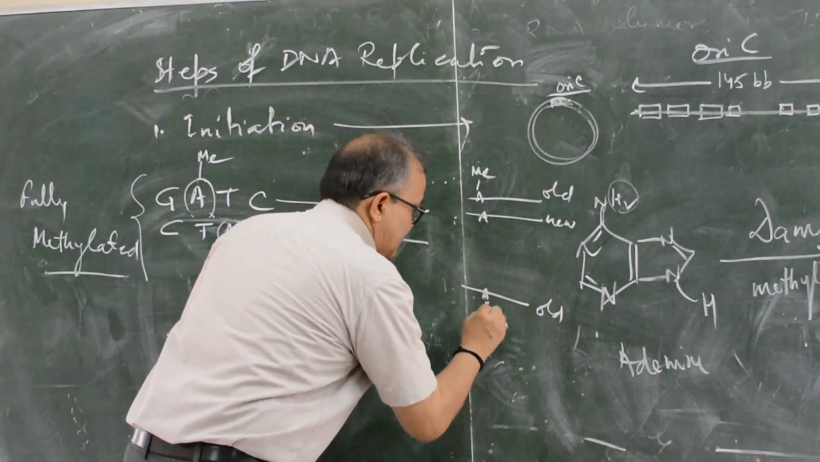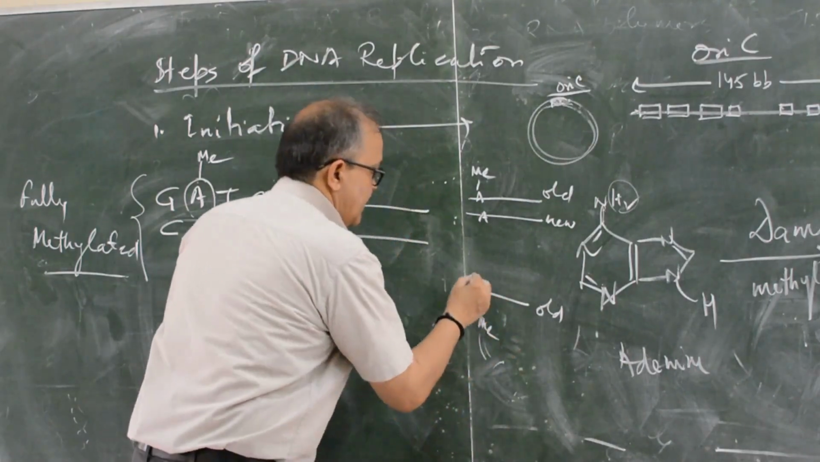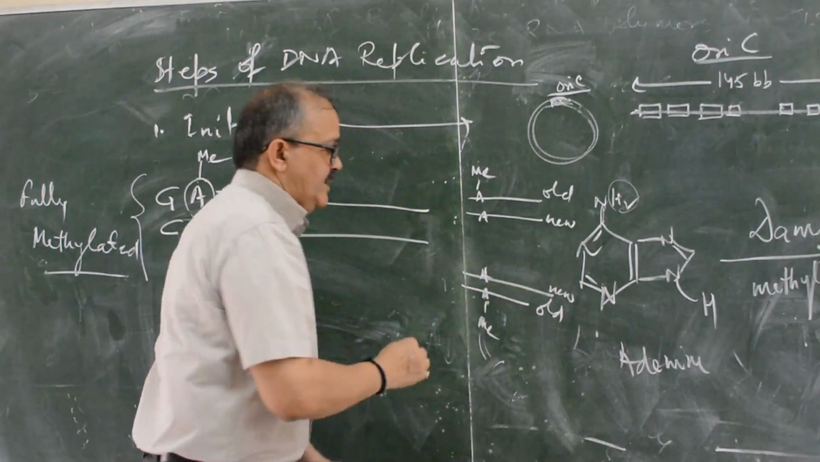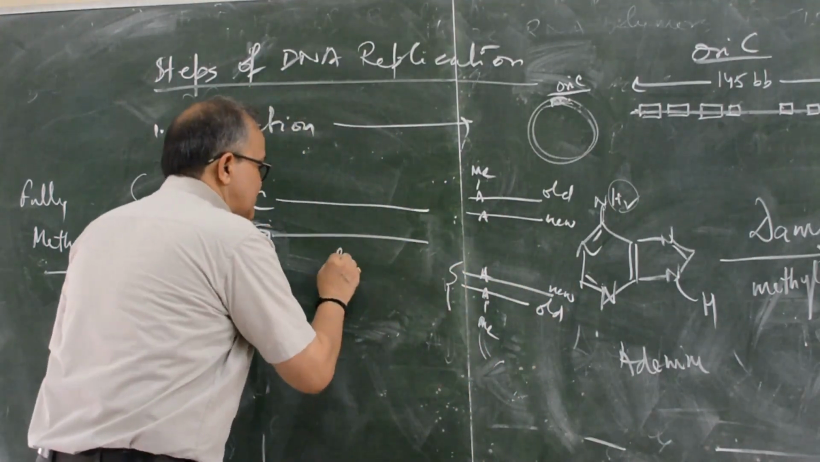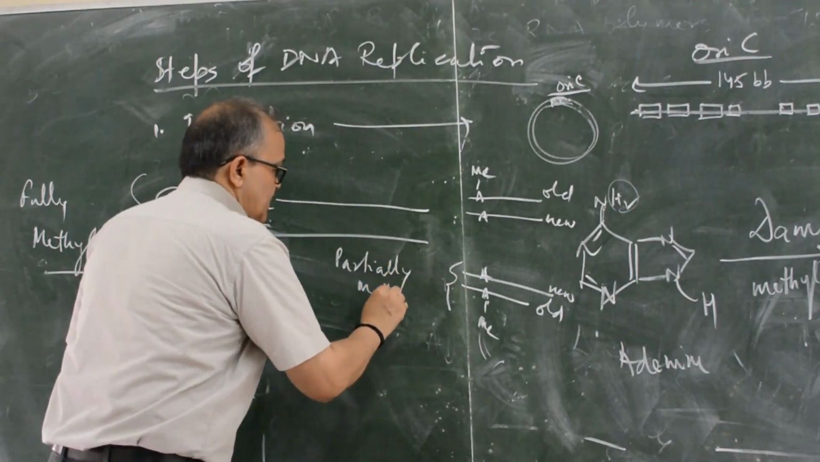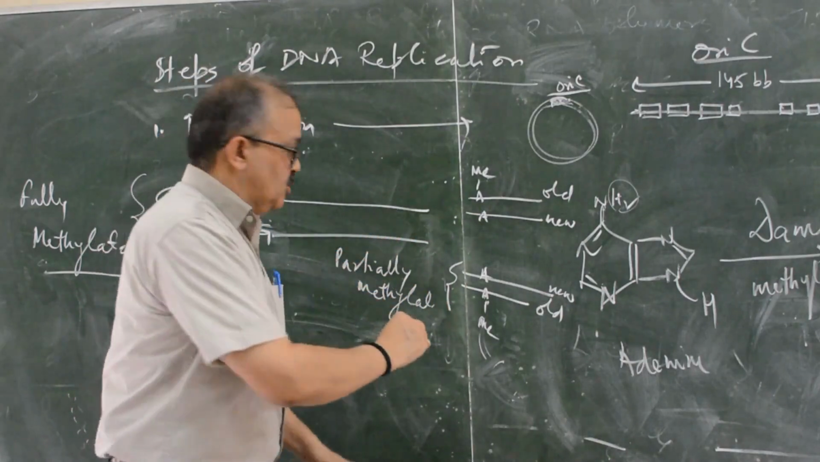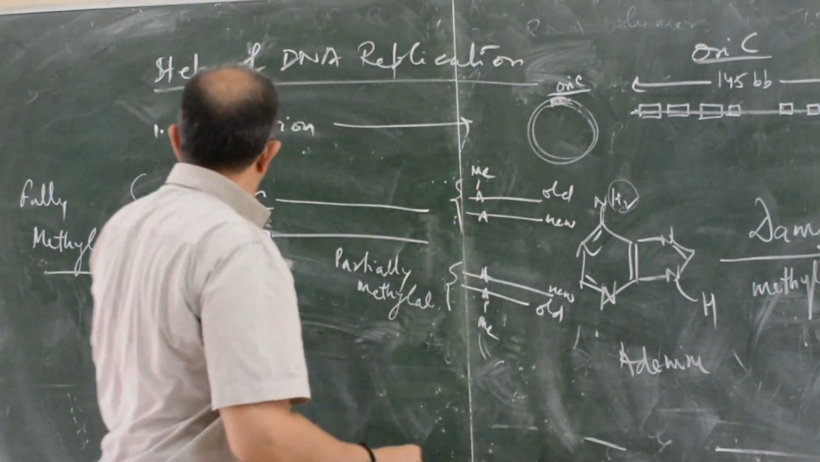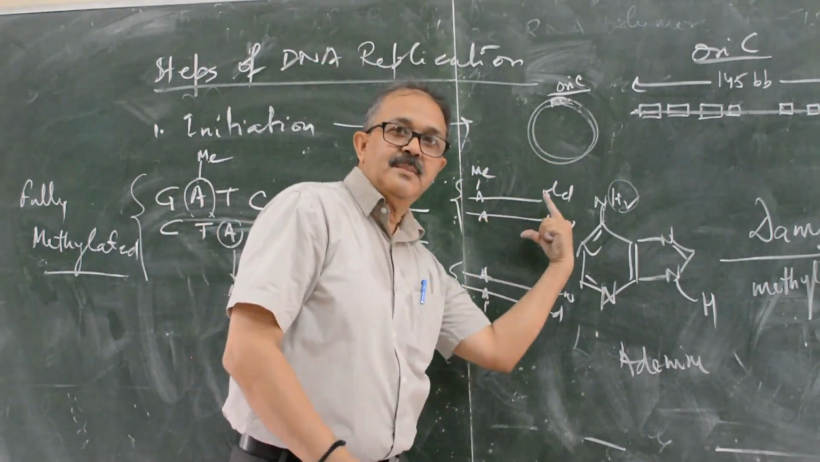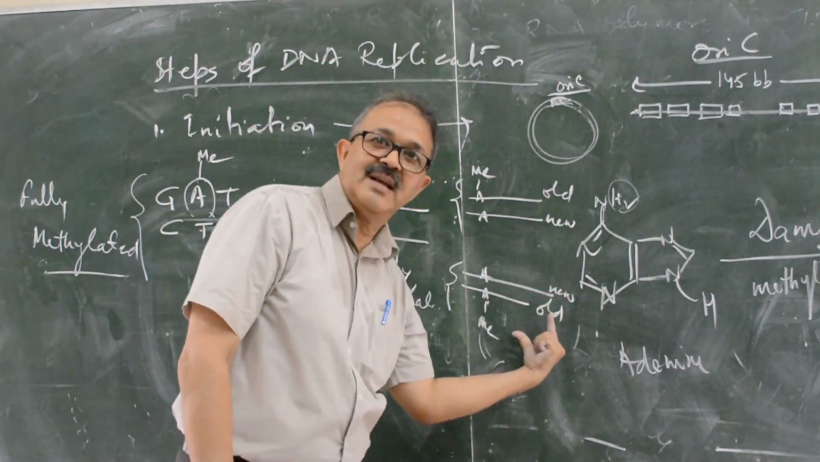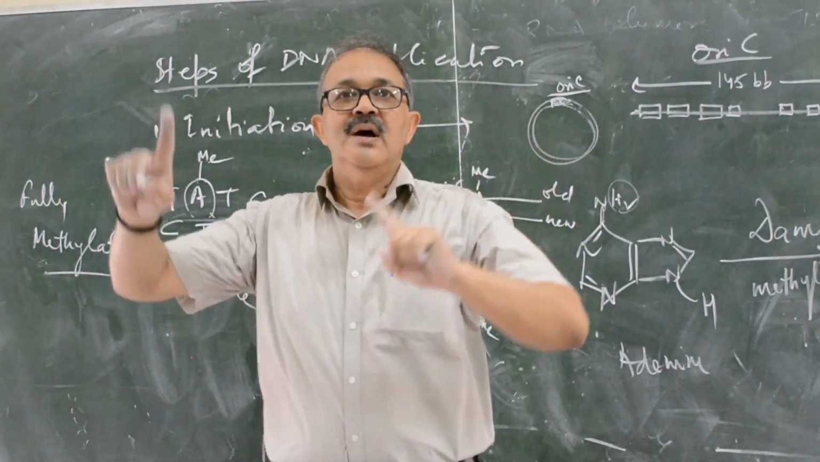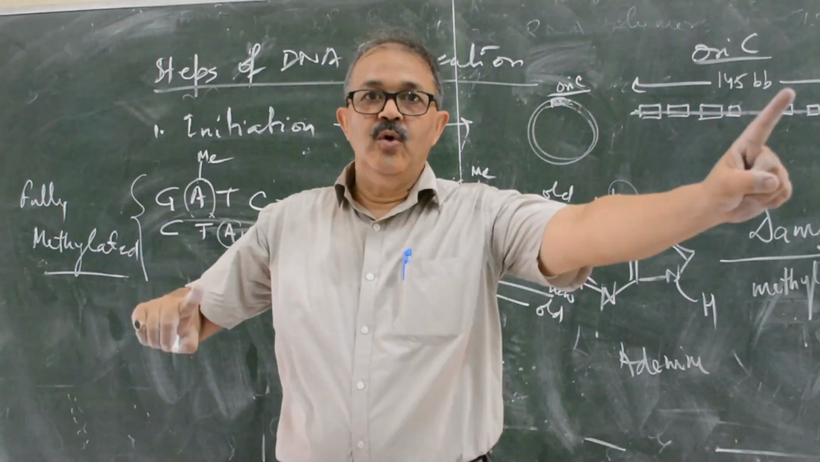One is the old, it is methyl, A is methylated. The other is the new, it is not methylated. This is known as partially, or half methylated. So fully methylated DNA will go for replication. It will produce partially methylated DNAs, because in each new DNA, one strand will be old and the other will be new.